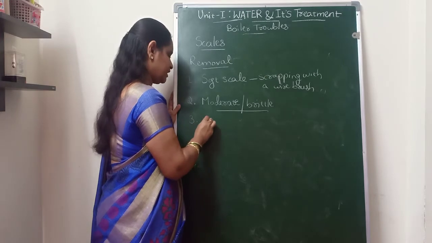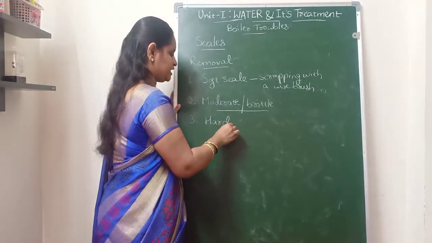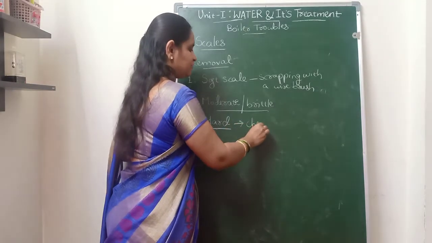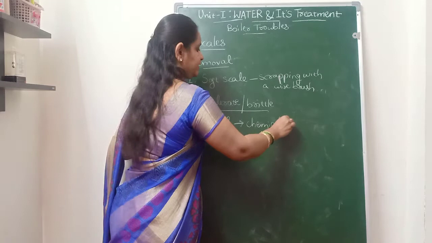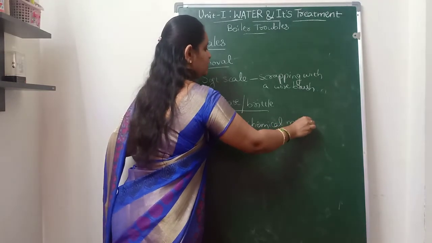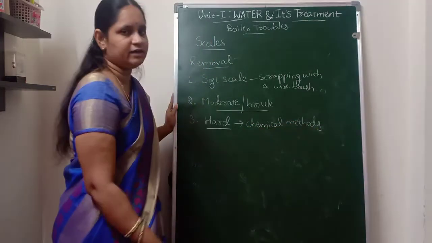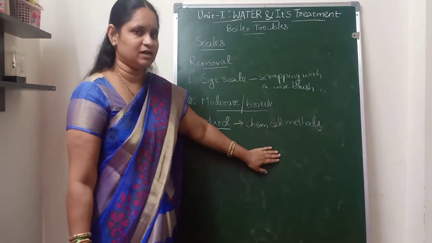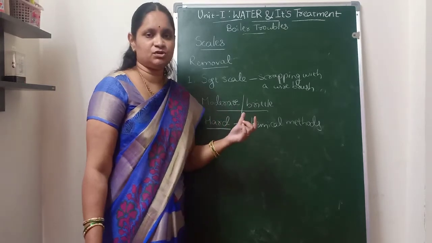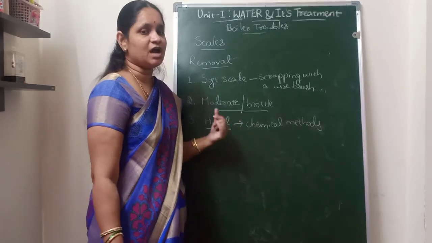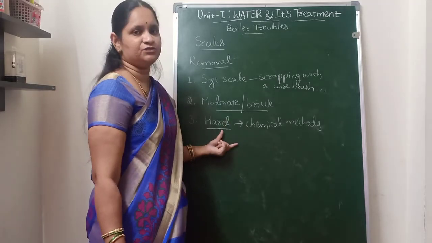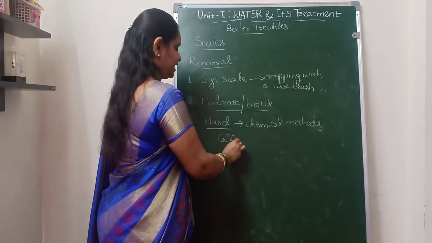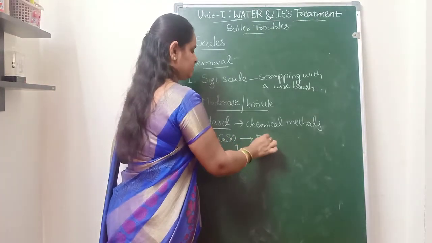And if hard types of scales are formed, we have to go for chemical methods. Different kinds of internal and external treatment methods will be helpful for removing the hard type of scales. These are the chemical methods which are going to be useful to remove the hard type of scales from the boiler feed water. And sometimes the calcium sulfate scales will be removed by treating with EDTA.